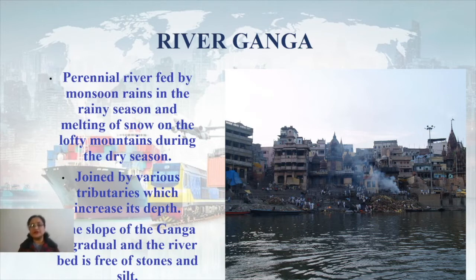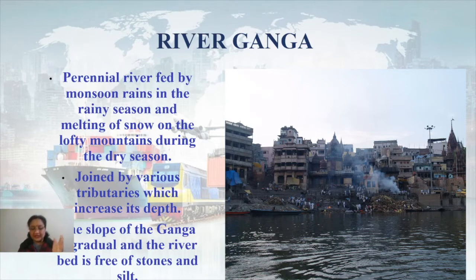Now, perennial river fed by monsoon rains in the rainy season and melting of snow. What are perennial rivers now? Ganga and all its tributaries which are coming from the Himalayan ranges, these all are perennial rivers. That means they flow throughout the year. Perennial means these are not seasonal. They don't flow only during one particular season. They flow throughout the year. That means they have sufficient amount of water in their course.